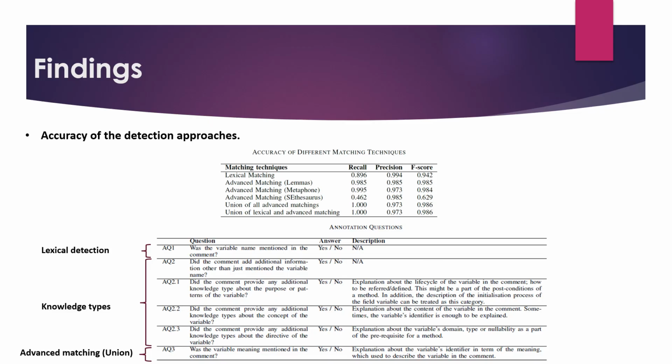these variables in comments. Here we present our findings that show the accuracy of our detection approaches against 600 manually annotated variables, by using annotation questions 1 and 3, as well as classifying the knowledge type using annotation question 2. Annotation question 1 investigates whether the identifier is literally documented in the comment, whereas annotation question 3 investigates whether the meaning of the identifier is documented in the comment. Our result shows that the F-score value of the union of the advanced matching technique outperformed the lexical matching, and hence it was used to understand the prevalence of the primitive variables and their documentation used by developers.